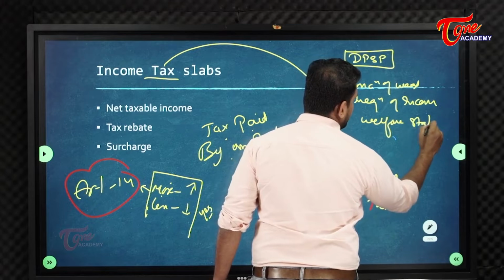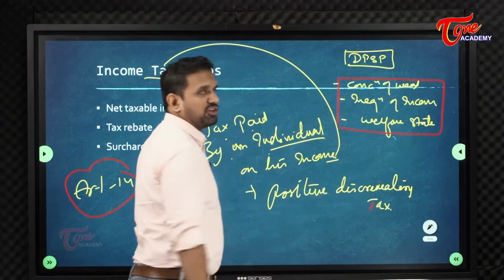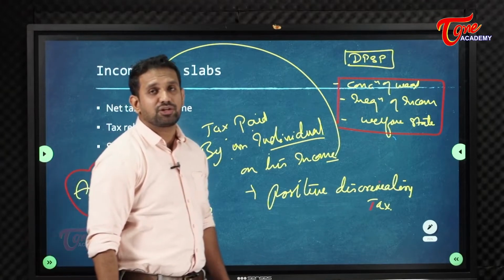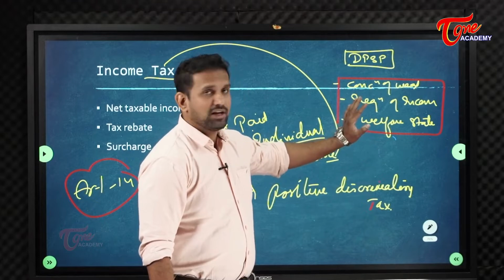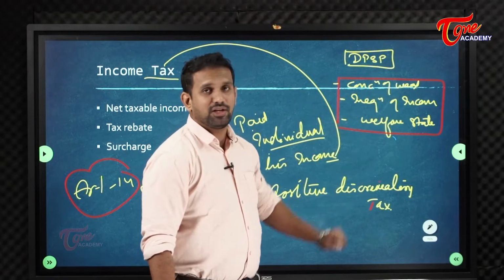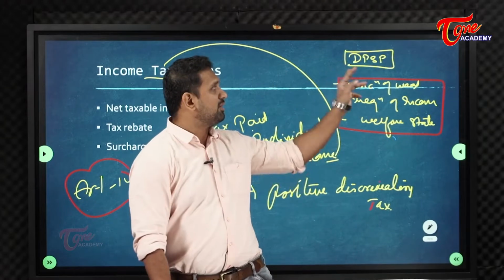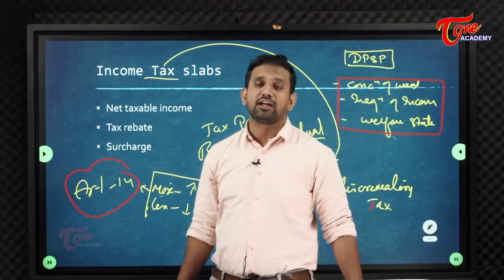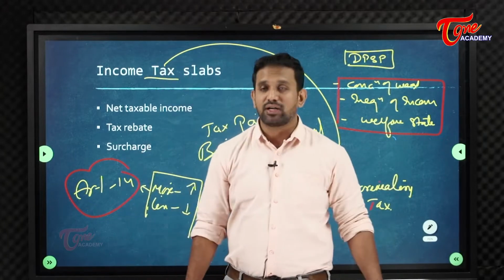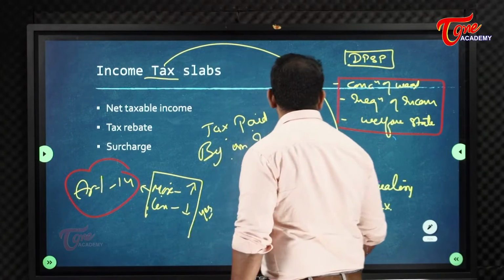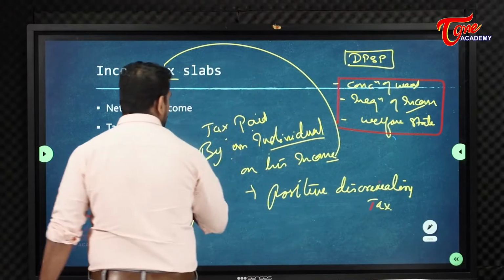Many instructions were given by the constitution framers to the policy makers: whenever you are making any law, make sure that you also achieve this. So in this taxation system, it is very important that DPSP should prevail over Article 14, fundamental rights, in order to remove inequalities of income.